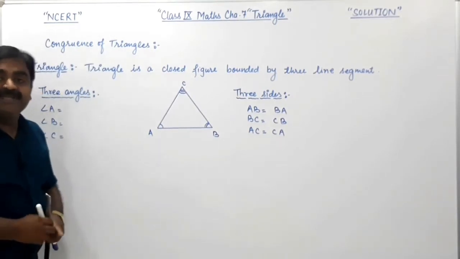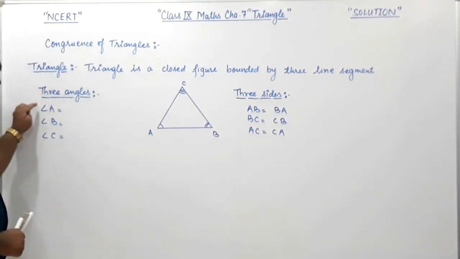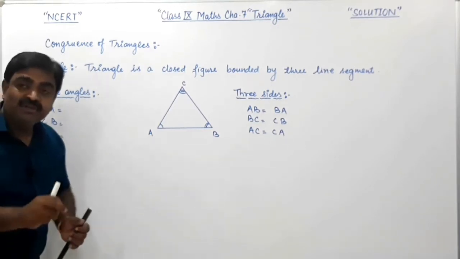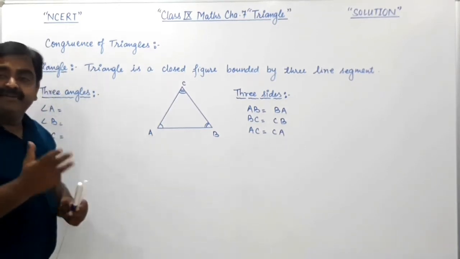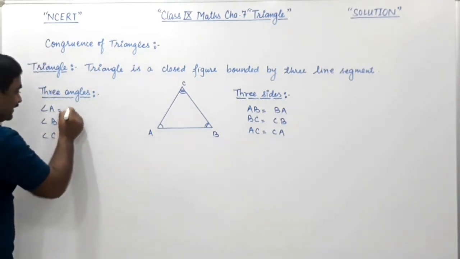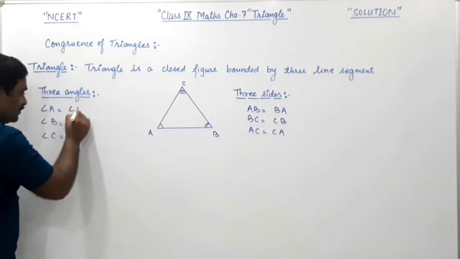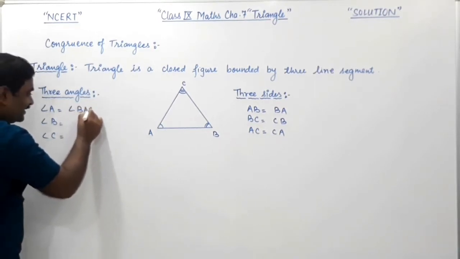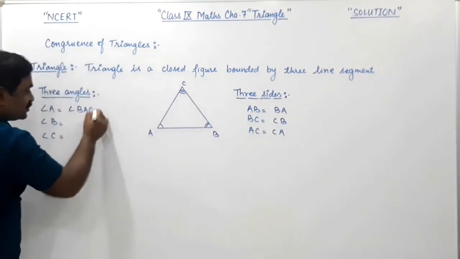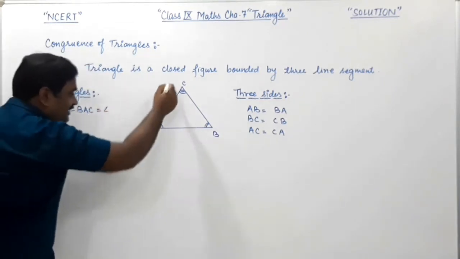To represent any angle, we can use one letter, and we can also use three letters. How? This angle A can also be written as angle BAC, which means this angle is represented, and this can also be written as angle CAB.